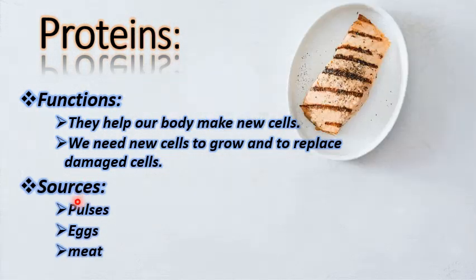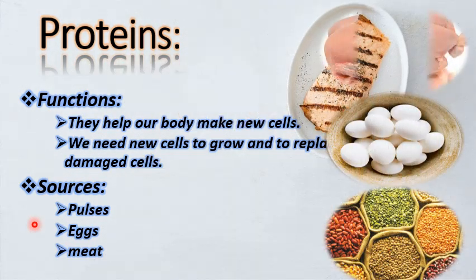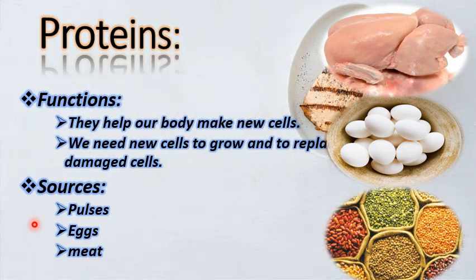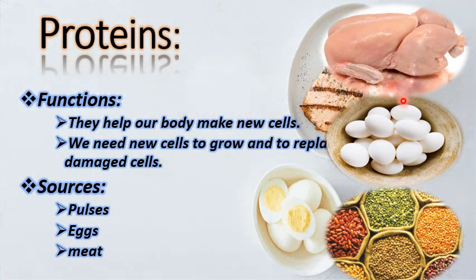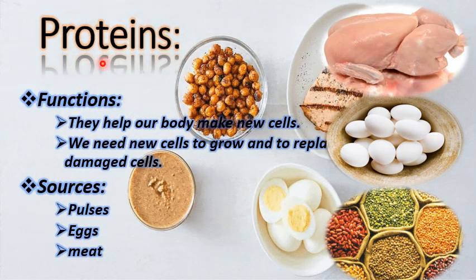Apart from this, we must know what the sources of proteins are. The sources of proteins are pulses, eggs, and meat. These are the main sources. By eating these kinds of things, we can get good enough proteins. Protein is really important for growth and for good health.